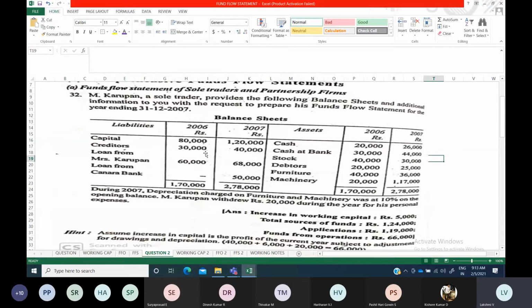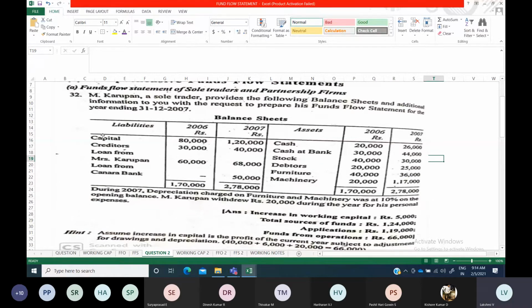But here, if you see, it is purely a sole trader concern. So here they have made drawings also. Drawings is generally an outflow. Okay, it is going out of your business. So it is an outflow, even if it is for personal use. Personal use also is considered as drawings only. So you have to show this 20,000 in outflow of funds. That is your application of funds you have to show. Other than that, you should not show your capital and all here.